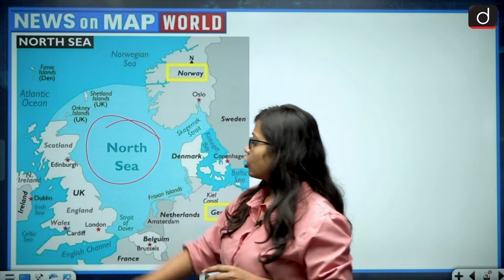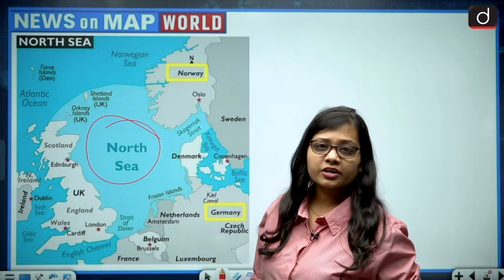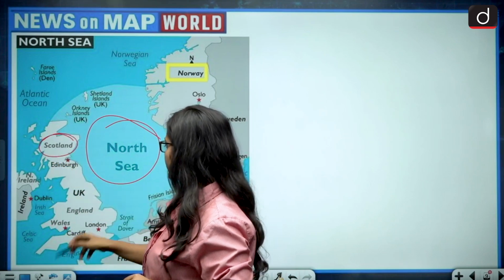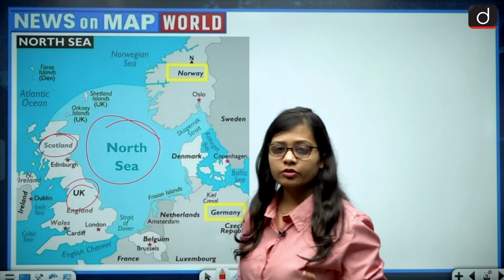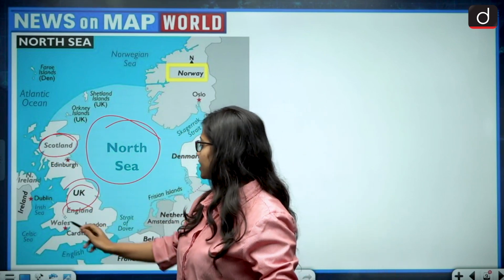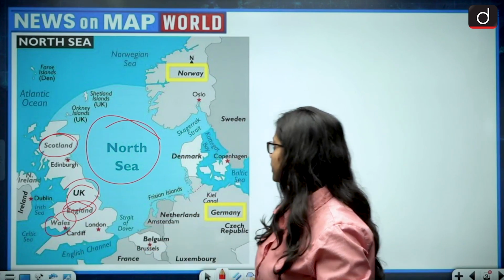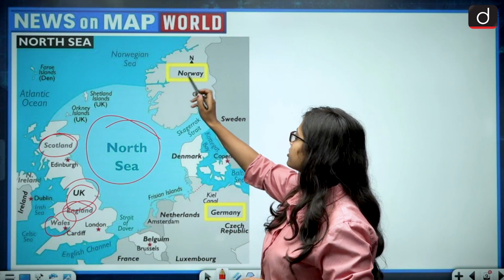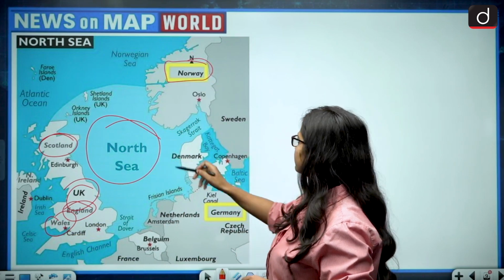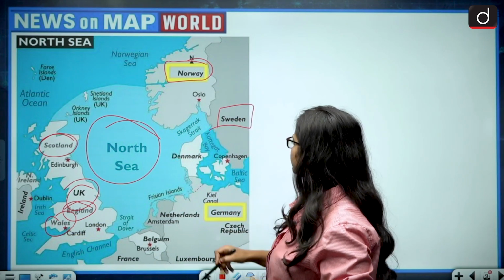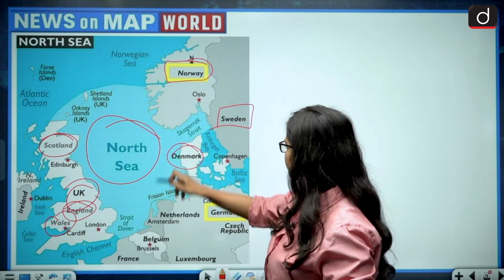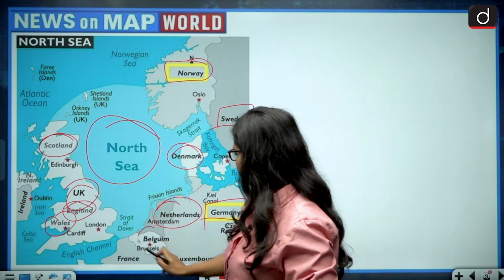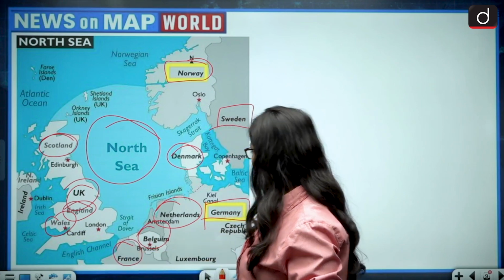This is North Sea, and the surrounding countries of North Sea are, on its western side it has Scotland, and then there is UK, that is United Kingdom, consisting of Wales, England, Scotland. Then if we talk about its eastern side, so the northeastern side it has Norway, then it has Sweden, then it has Denmark, then there is Germany, Netherlands, Belgium, then there is France.